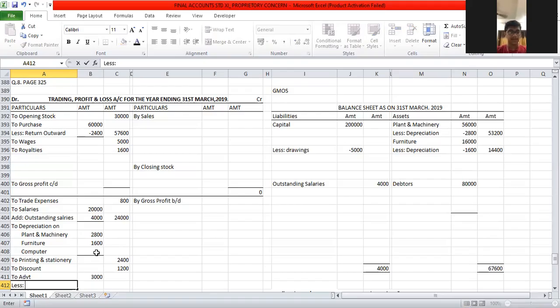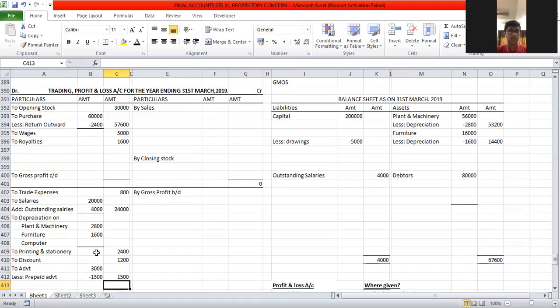So prepaid advertisement is 1,500 minus, in the outer column 1,500. Where will we take prepaid advertisement? Asset. Hope you are clear with that. Prepaid advertisement, 1,500.